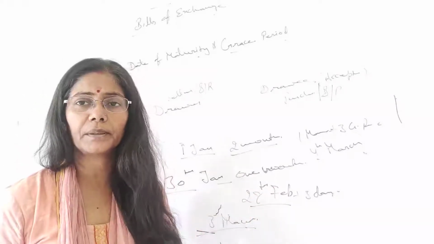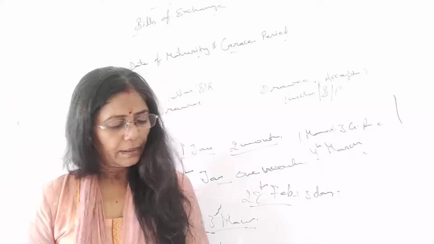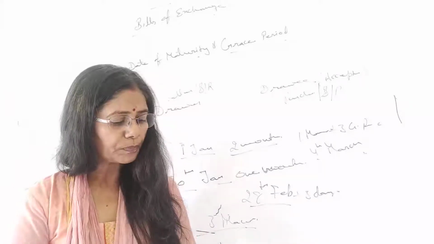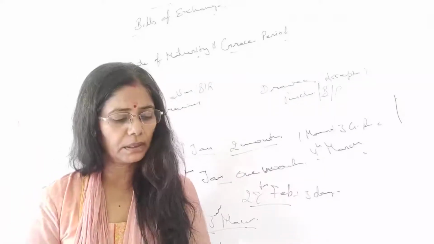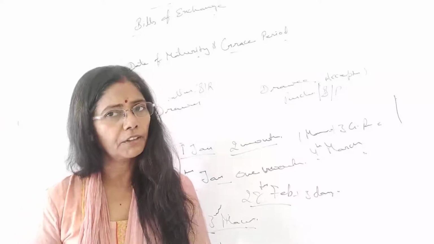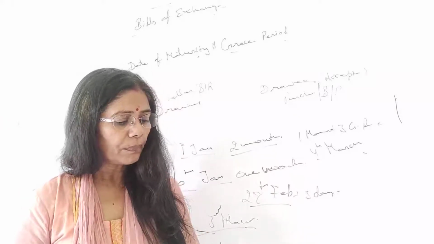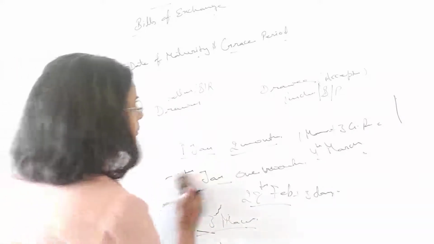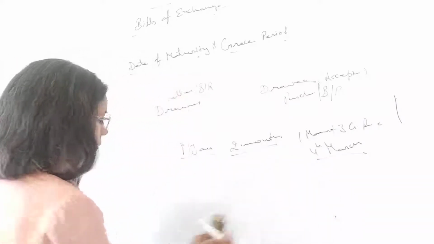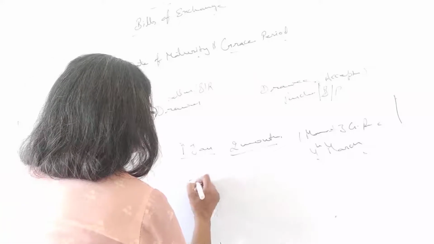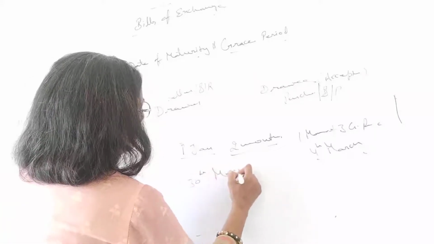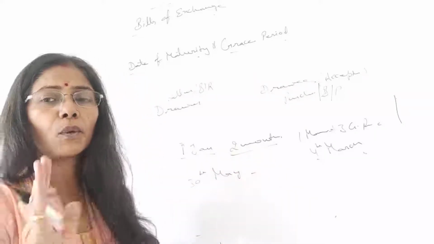Is that clear? Okay. In the same way, suppose we have a bill drawn on 30th May or 31st May. So this becomes due on, let us see, it's 30th May, for 1 month.